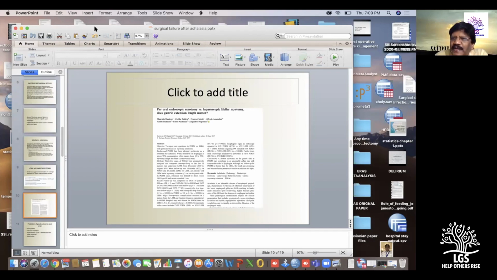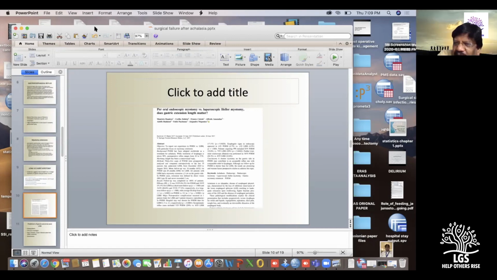Prathapan, do you have any experience with esophagectomy in achalasia? No, sir. Esophagectomy never done, because most of the time, even in sigmoid esophagus, cardiomyotomy gives 2 to 3 years of good dysphagia relief. I think we never attempted.